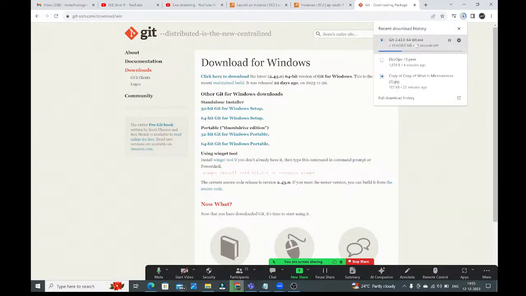Guys, what is Git? It is client software. If you want to connect to the Linux virtual machine from our system, we should have client software. Git is one of the client software, PuTTY is one, MobaXterm is one. Like that, we have several client software. Based on your convenience, you can use whichever you want, guys.